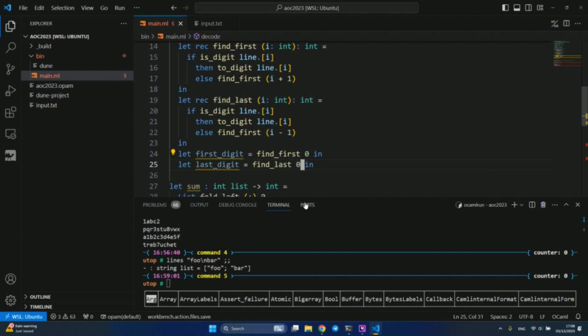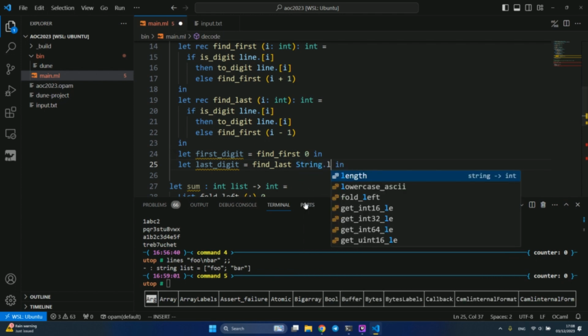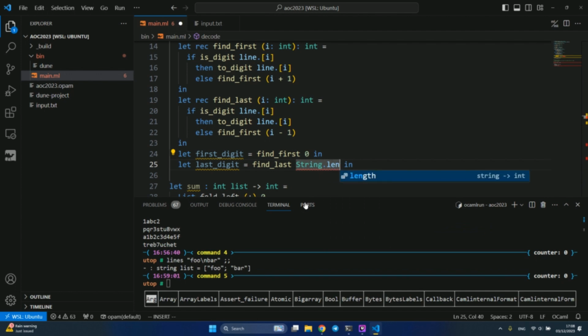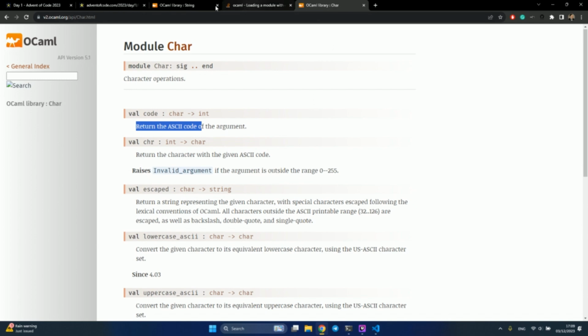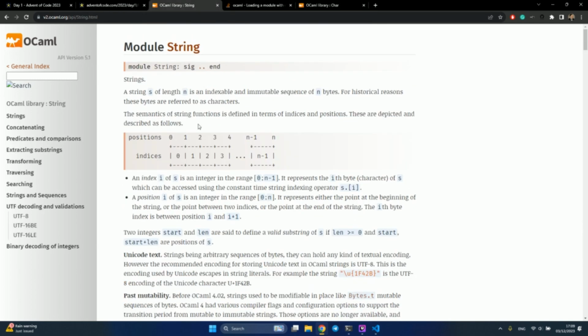So we need to start from the string length of our line. But I think we also may need to subtract 1, because as you can see, strings are indexed starting from 0.